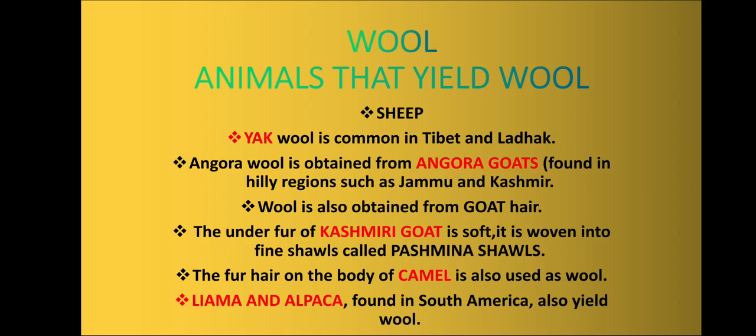Also, the fur hair on the body of camel. Yes, you heard me right. The fur hair on the body of camel is also used as wool. Llama and alpaca, which are found in South America, also yield wool. So these are certain examples of animals other than sheep which also yield wool.